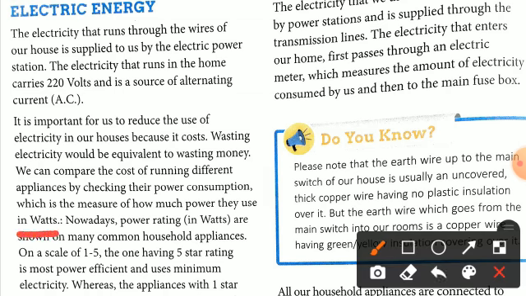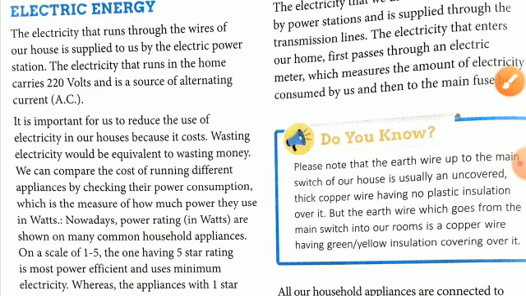Watt. So nowadays power ratings in watts are shown on many common household appliances. Say if you purchase a new fridge or washing machine, then there is a sticker on the refrigerator or washing machine which represents the rating of the appliance. Sometimes it shows a 5-star rating, some appliances show 3-star, sometimes 2-star. So that is the thing written here.